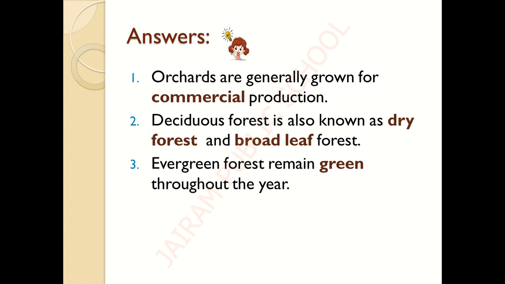And the third one is, evergreen forest remains green throughout the year. So these are the answers which you would have written, isn't it?